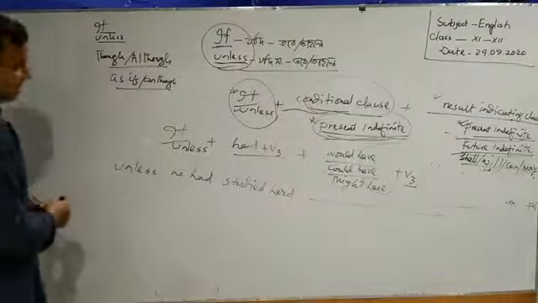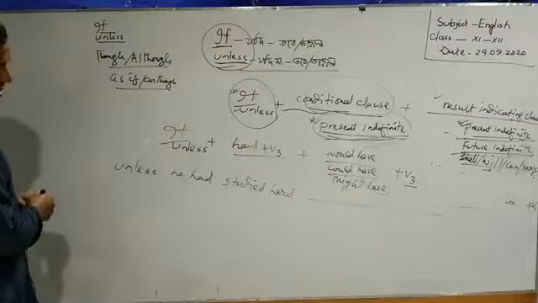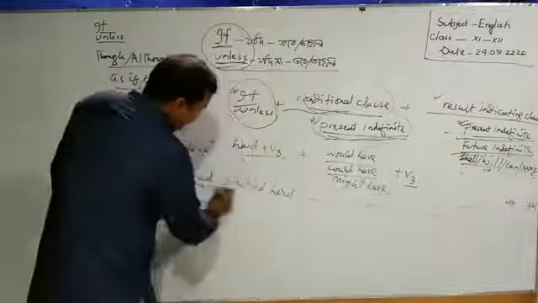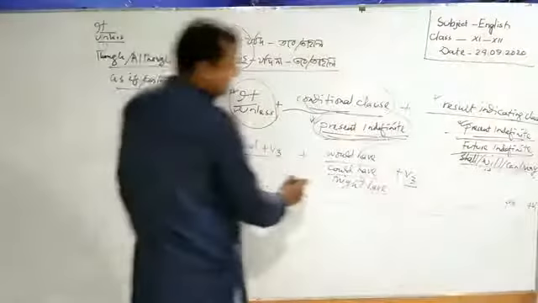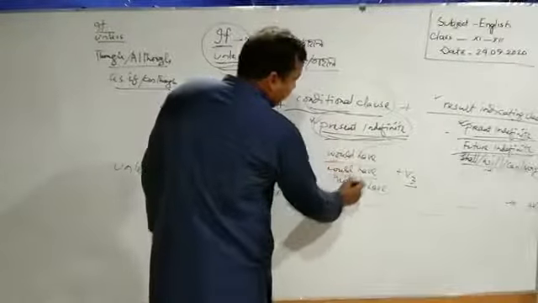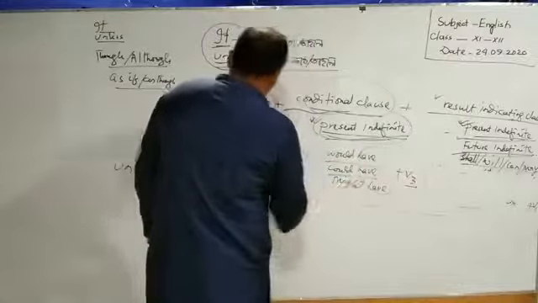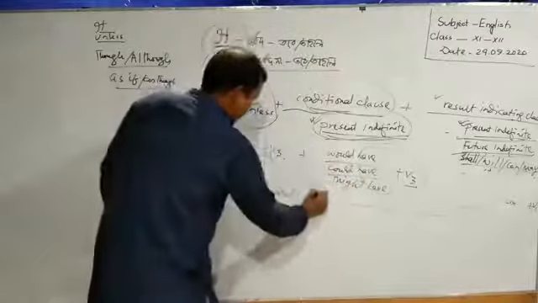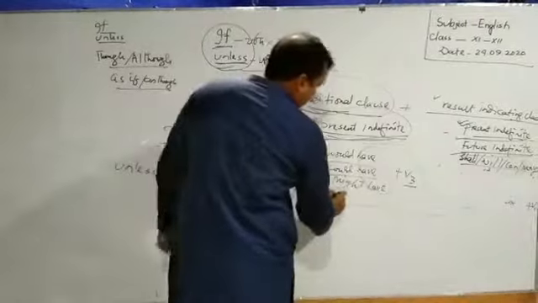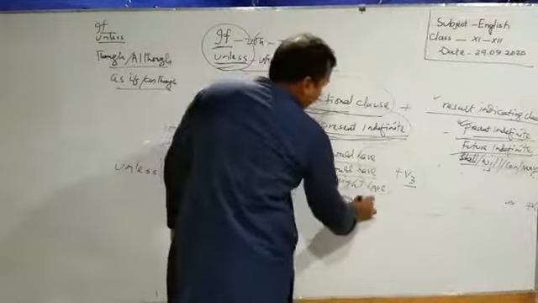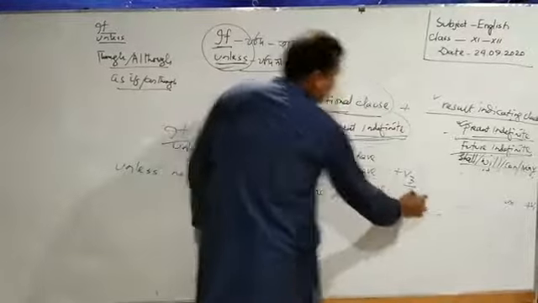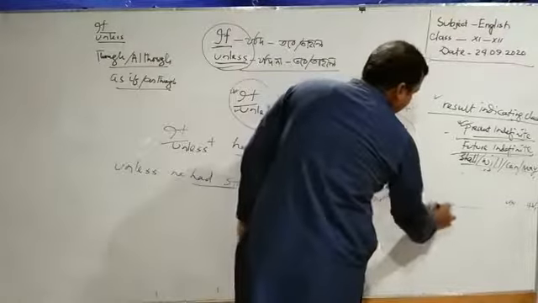Unless he studied hard, then as there is had plus verb 3, we have to use the perfect condition, I mean would have, could have, might have. As there is unless, he would not have got A plus.